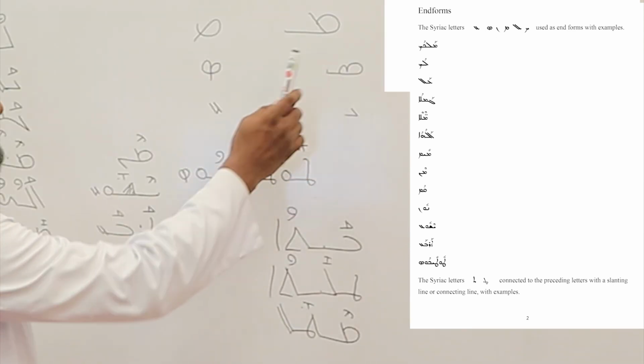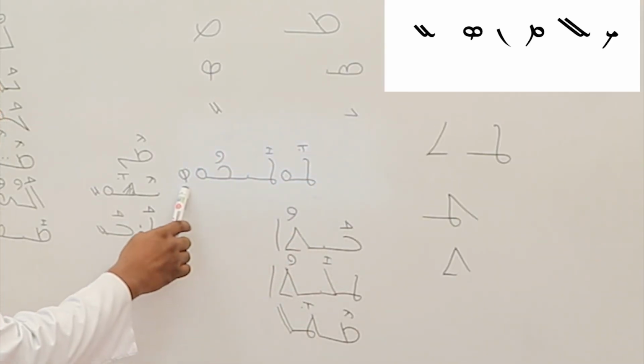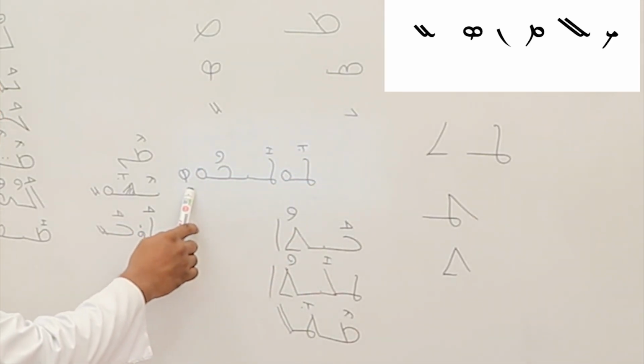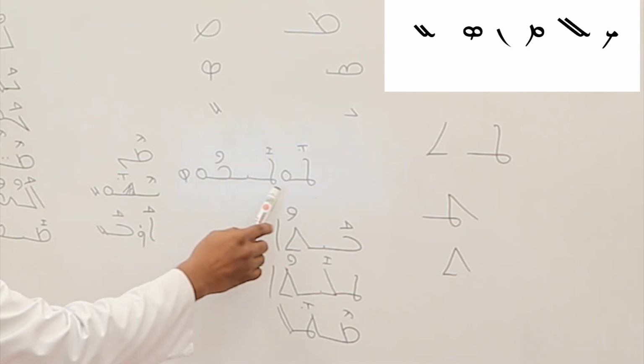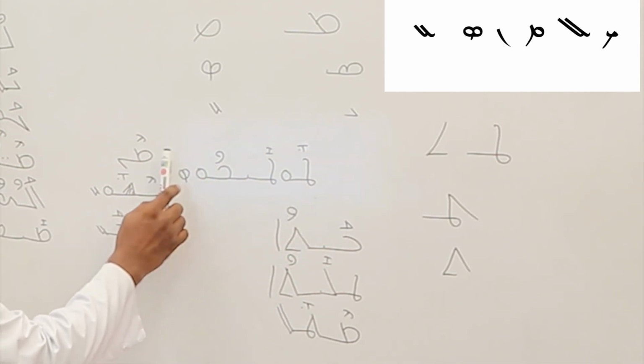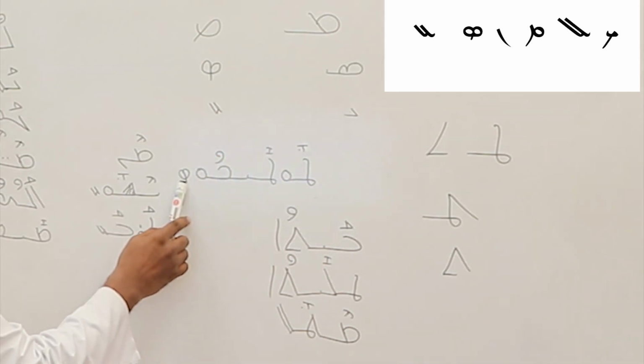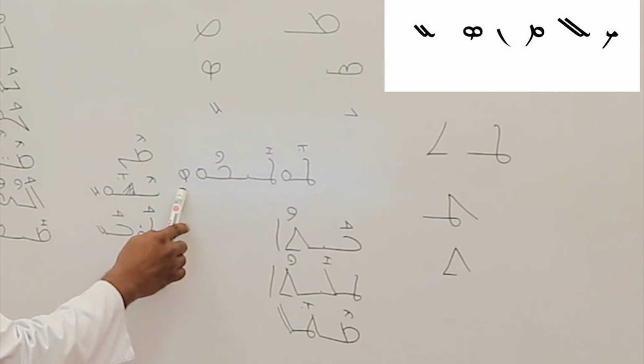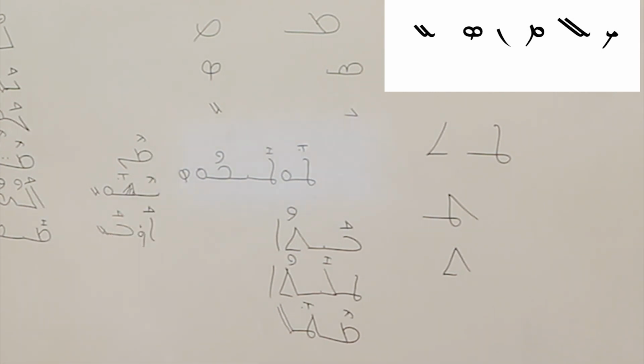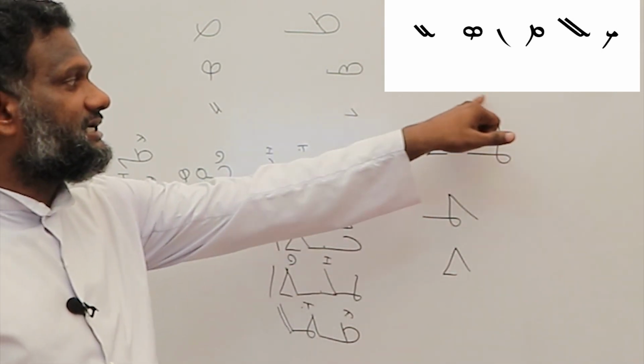Then, Samkat, Tutikos. A bird, name of a bird, nightingale. Here the end form Samkat is different from that of the beginning. See? Samkat. Then there are two letters with a connecting line.